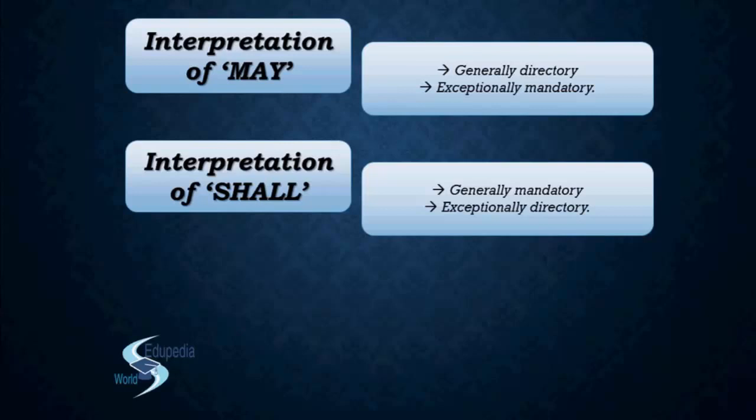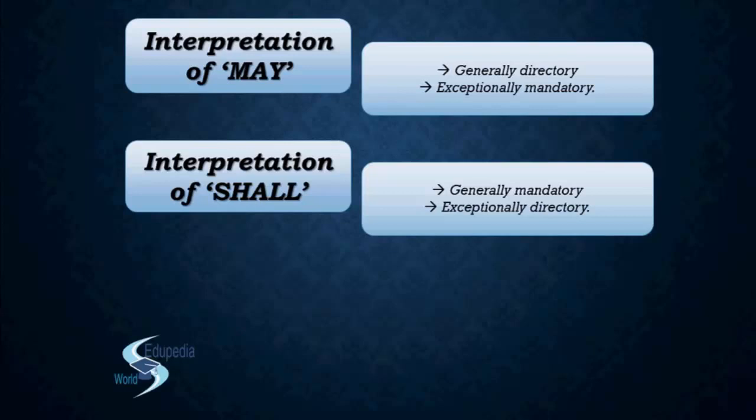Now the next topic that we have: since in the interpretation of 'may' and the interpretation of 'shall' we've already seen that there are two situations, generally directory, exceptionally mandatory, or the opposite, generally mandatory, exceptionally directory, what is the meaning of this directory and mandatory that we are using? We are using it very widely in this rule. So what does that mean actually? What do we construe out of it?